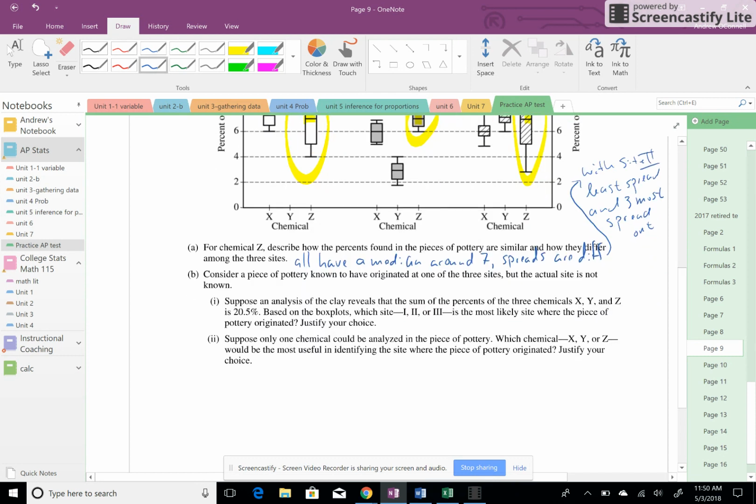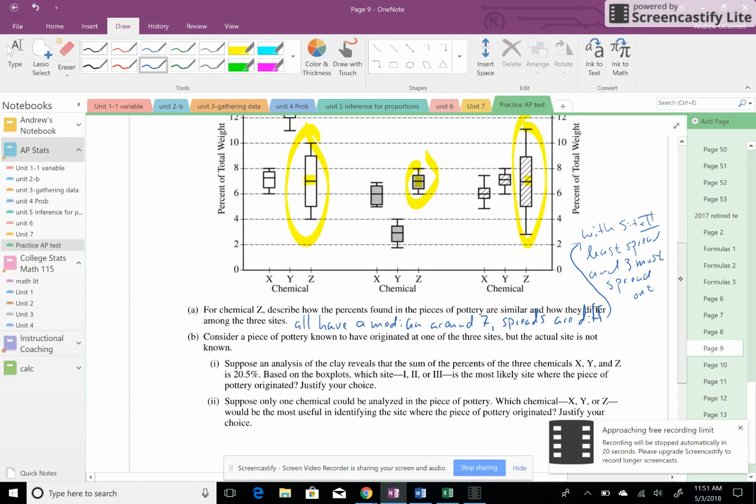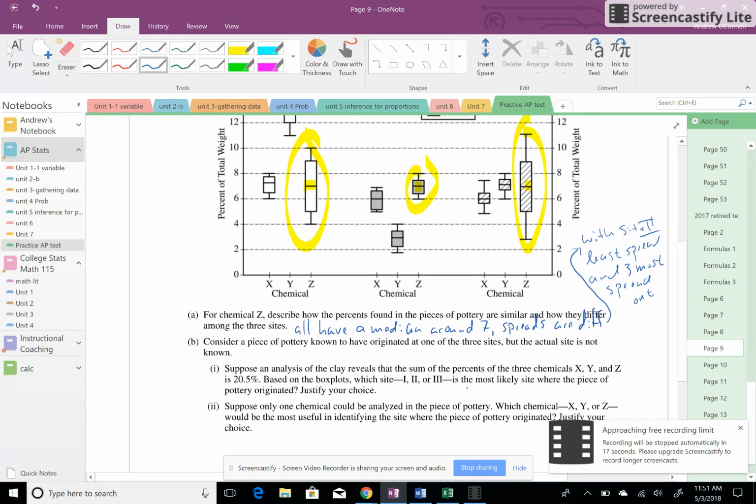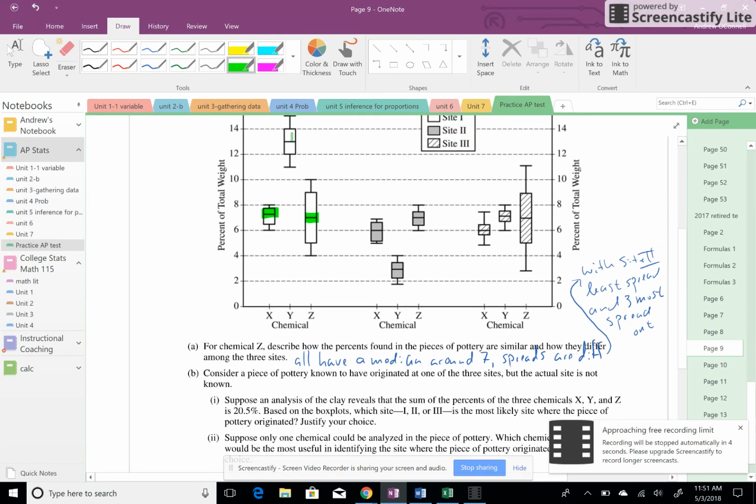Consider a piece of pottery known to have originated at one of the 3 sites, but the actual site is not known. Suppose an analysis of the clay reveals that the sum of the percents of the 3 chemicals is 20.5. Based on the box plots, which site is it likely from? So look at it. Based on the box plots, a typical value, you want to look at what the typical values would be. Like if you're looking at that first one, I'm thinking about 7, 14, and 13. So if I add all those up, it's going to be well above.